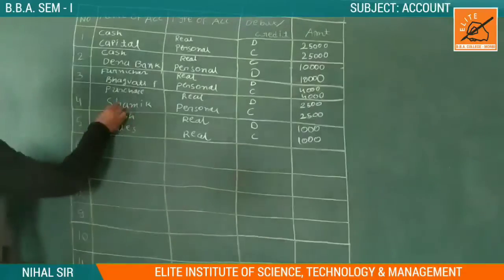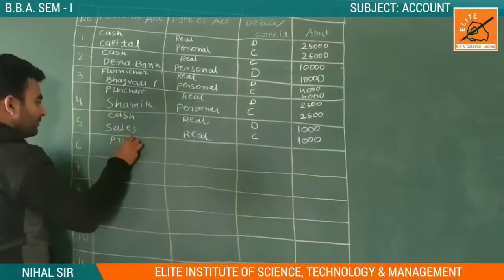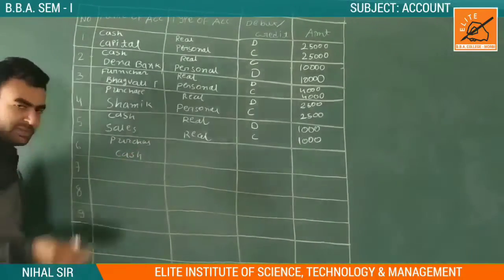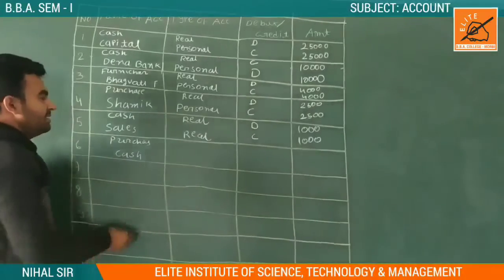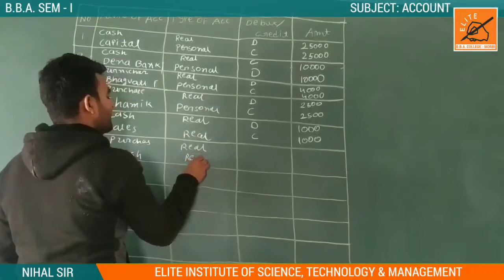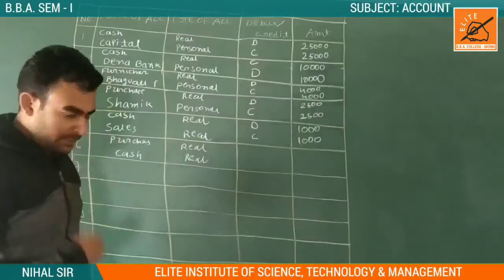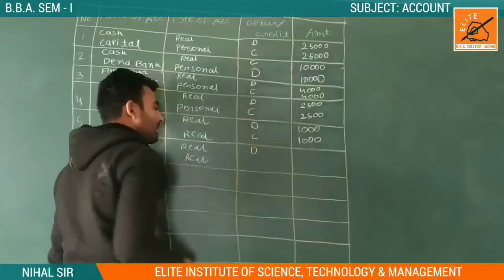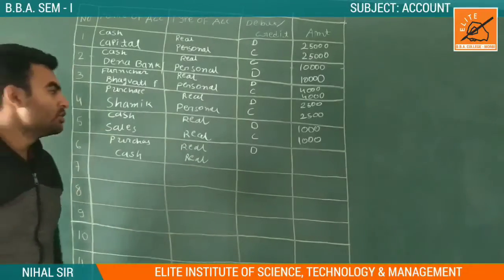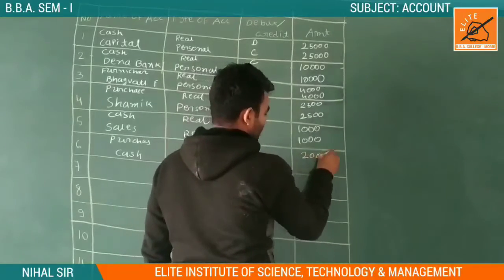Again here it is a credit transaction. Now we can say a cash transaction, purchase account and cash account. Here we will not write a name, because this is a cash transaction. Purchase account comes to real. Again cash is our asset, so it is real. When we purchase something, it comes into our business, so it is debited. And we are purchasing, so we should pay them, we are the giver, so it comes on the credit side, and rupees 2000.